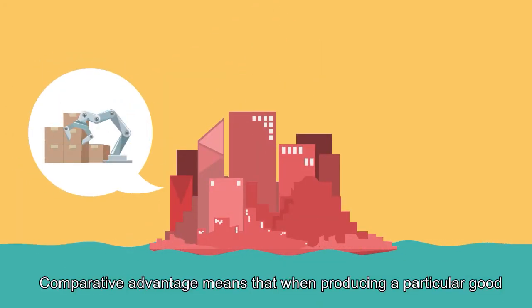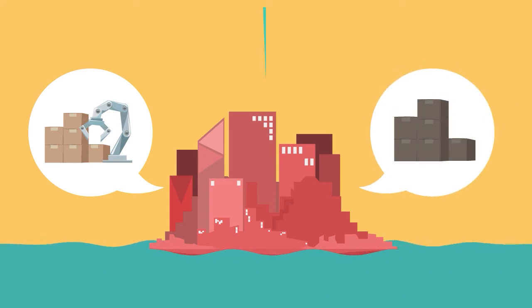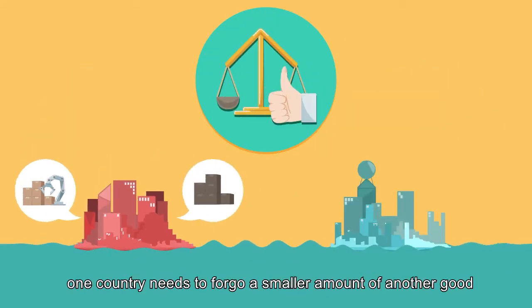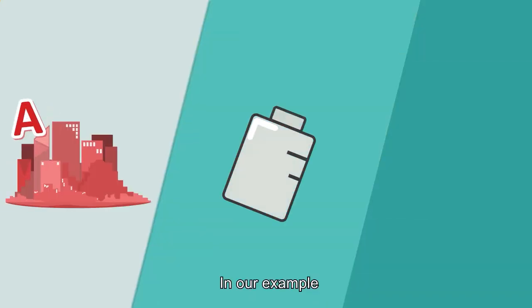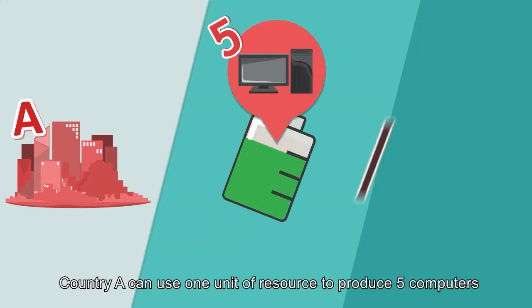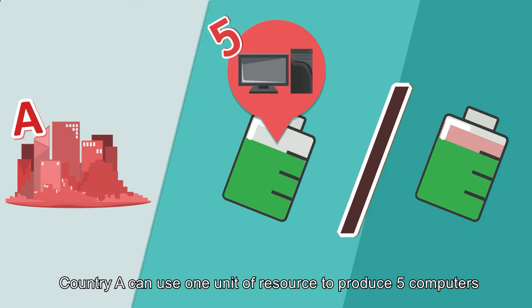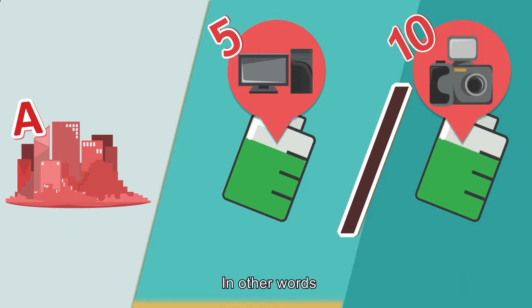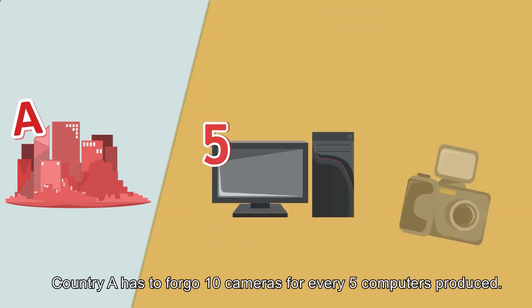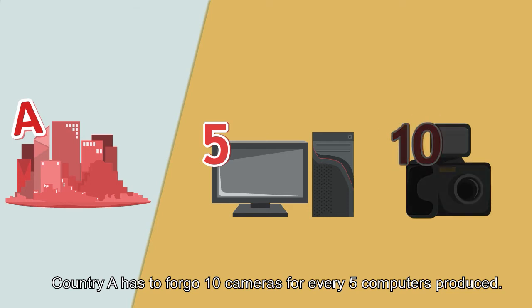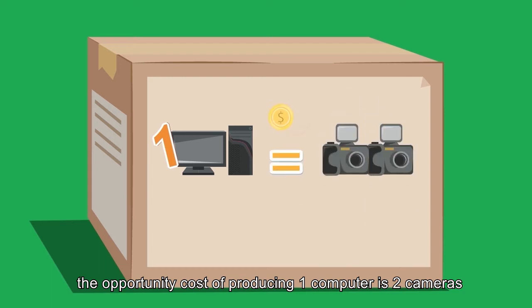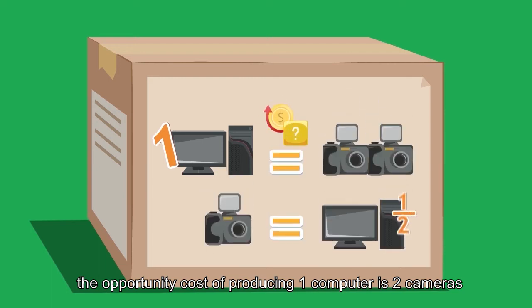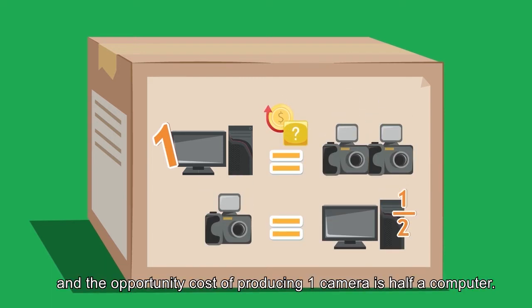Comparative advantage means that when producing a particular good, one country needs to forego a smaller amount of another good compared with another country. In our example, country A can use 1 unit of resources to produce 5 computers or 10 cameras. In other words, country A has to forego 10 cameras for every 5 computers produced. So for country A, the opportunity cost of producing 1 computer is 2 cameras, and the opportunity cost of producing 1 camera is half a computer.